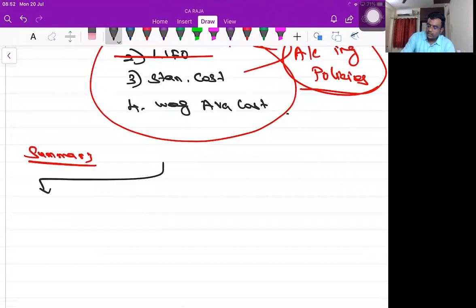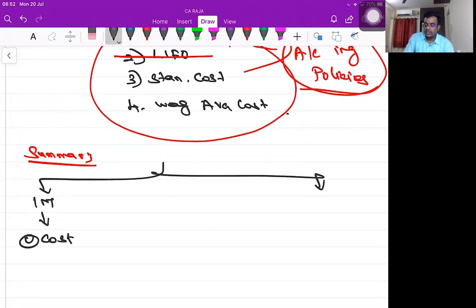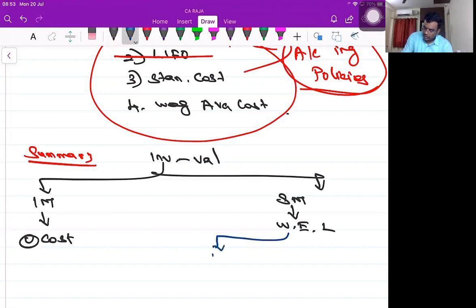Inventory should be valued at initial measurement. Initial measurement should be cost, of course. Subsequent measurement will be lower of cost or NRV, whichever is lower. You know the NRV formula, correct?